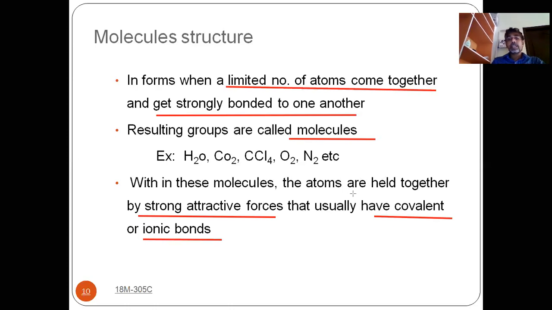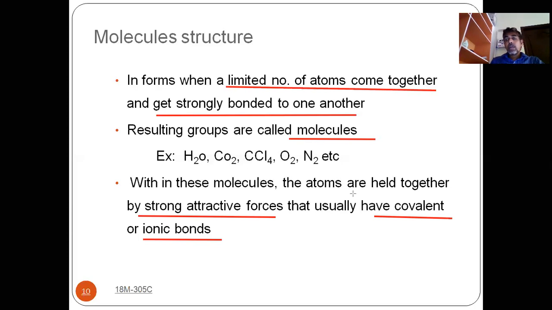Because of this bonding, they are bonded together with strong attractive forces between them. So what is meant by molecular structure? When a limited number of atoms are bonded strongly together to form molecules, that type of structure is known as molecular structure.